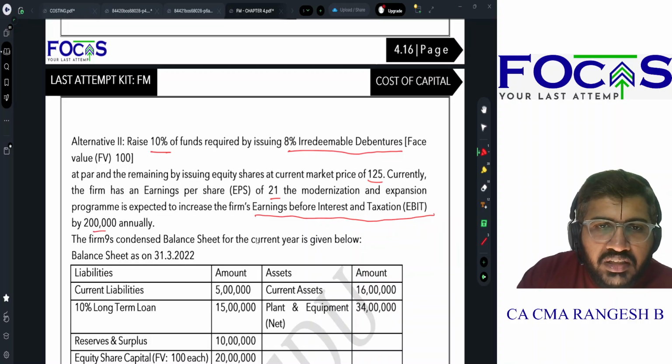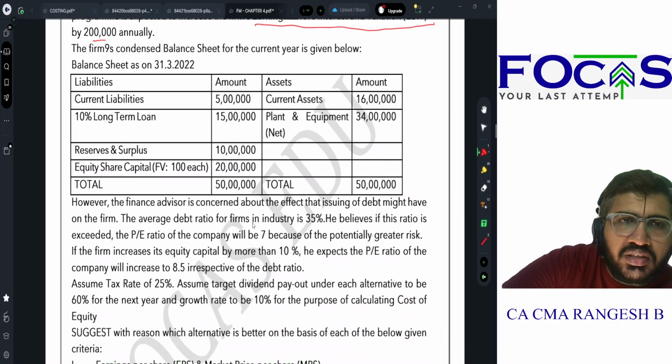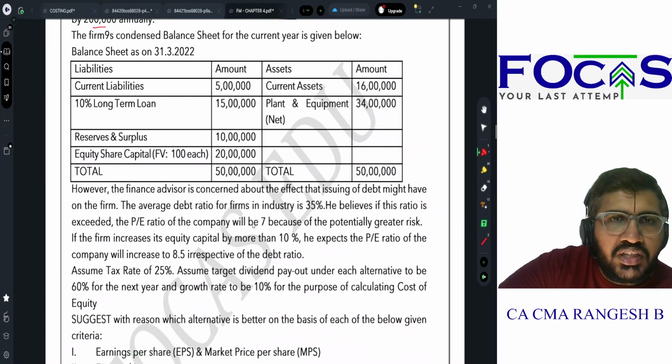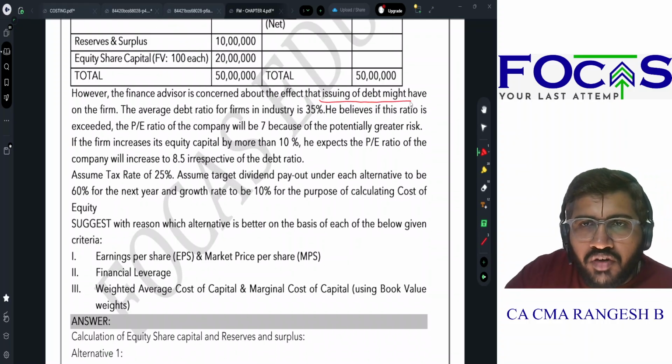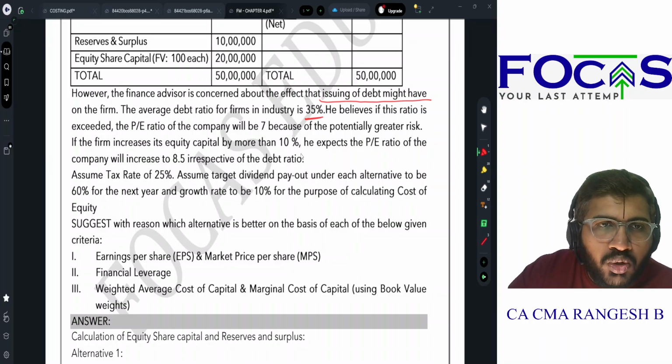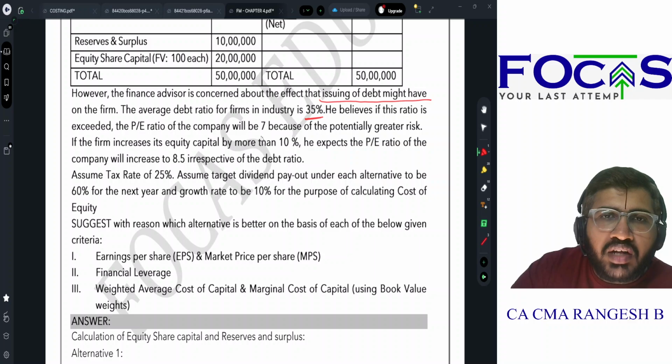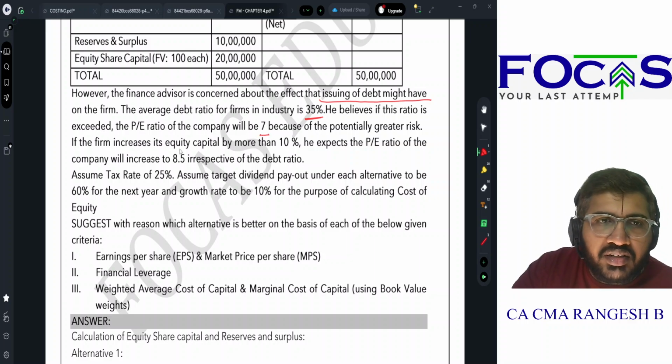The firm's condensed balance sheet for the current year is given below. They given you the balance sheet numbers. However, the finance advisor is concerned about the effect that issuing of debt might have on the firm. The average debt ratio for the firms in the industry is 35%. He believes if this ratio is exceeded, the PE ratio of the company will be 7 because of the higher risk. If the firm increases its equity capital by more than 10%, he expects the PE of the company to increase to 8.5 irrespective of the debt ratio.